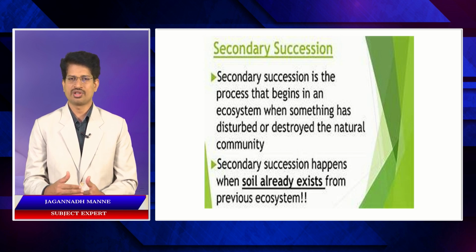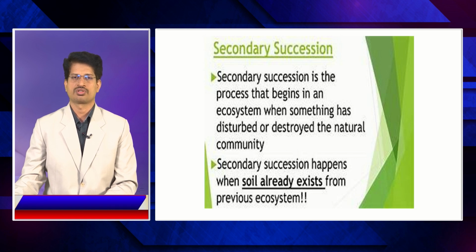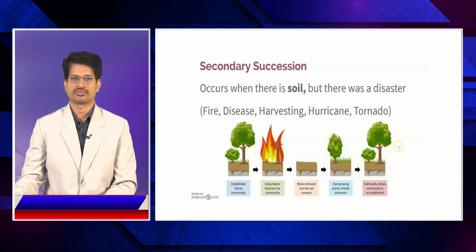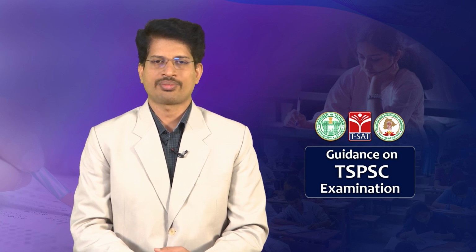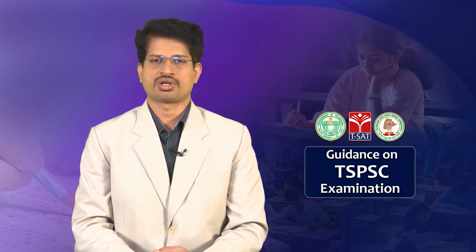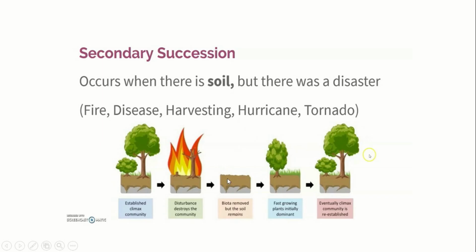When a previous ecosystem existed at that particular place, secondary succession happens after the destruction of the existing species or biodiversity. This happens because of a disaster, and then regrowth happens. This is how secondary succession happens. The existing ecosystem is destroyed, and later it regrows, leading to secondary succession.